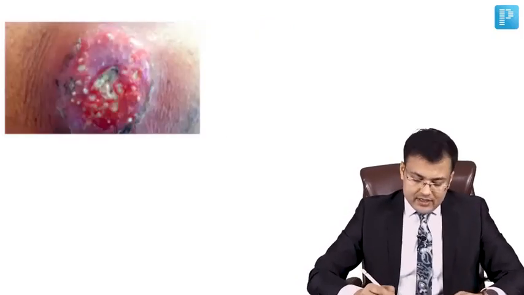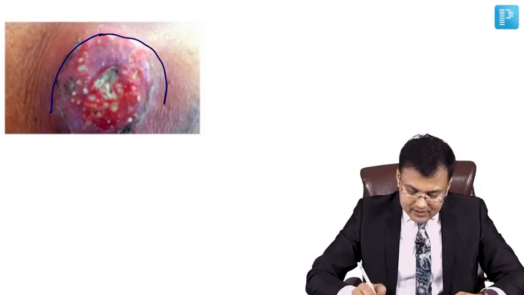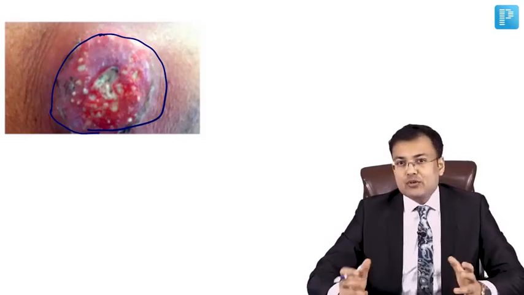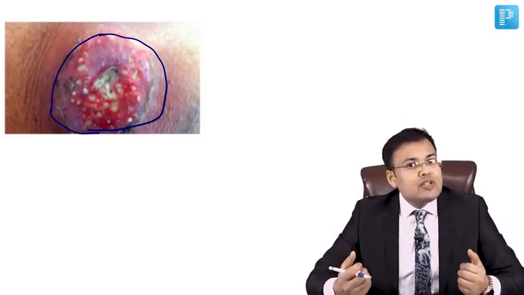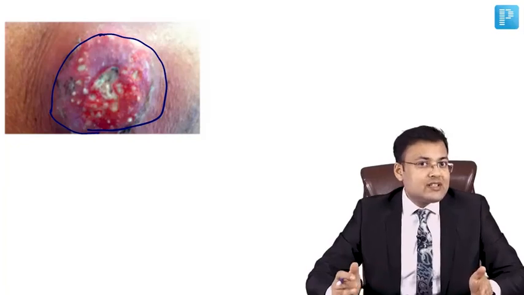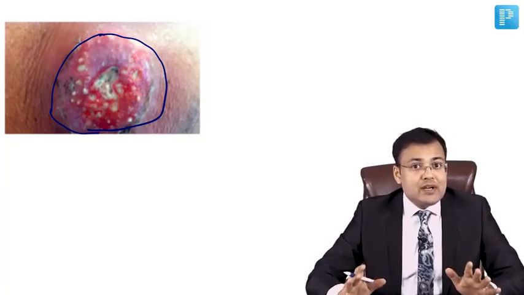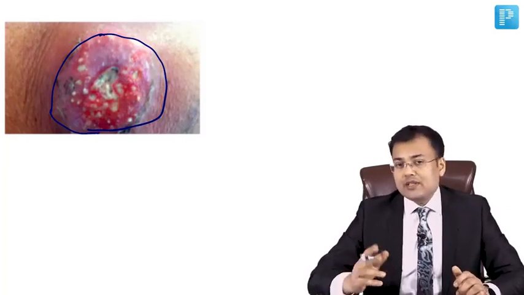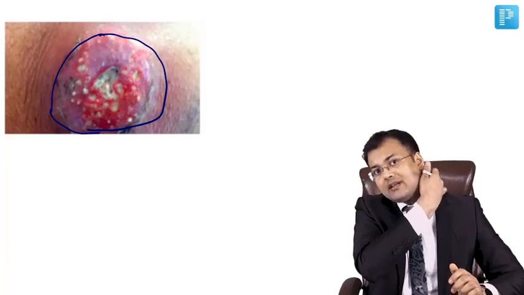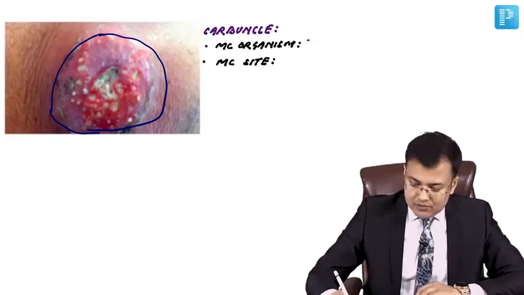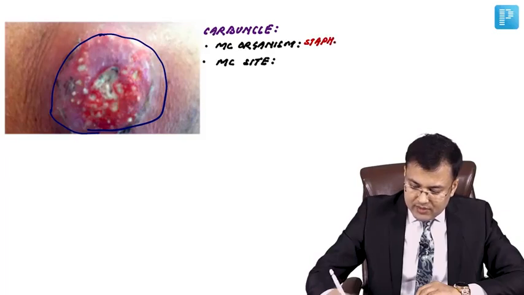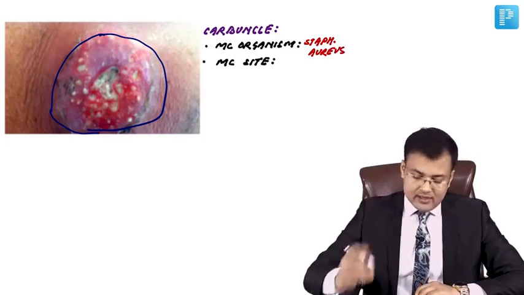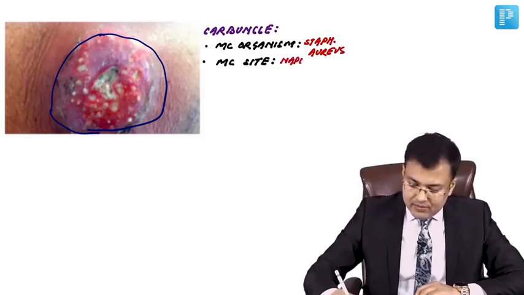In this image you can see that there is an infected mass filled with dead tissues and pus. You can notice that there are multiple openings into the skin and pus is draining through those openings. So what is this? This is a carbuncle, and you know that carbuncle is commonly seen in patients who have diabetes or in immunocompromised patients. So the first question, what's the most common organism responsible for carbuncle? It's Staph aureus. And what's the most common site? It's the nape of neck.